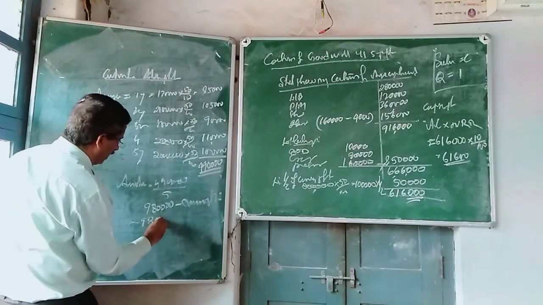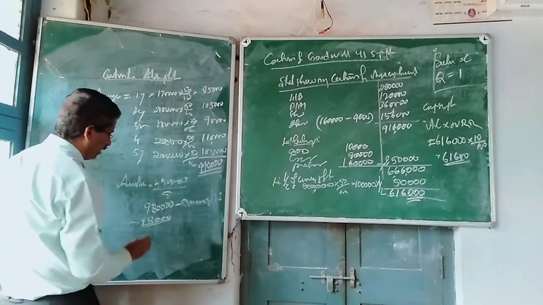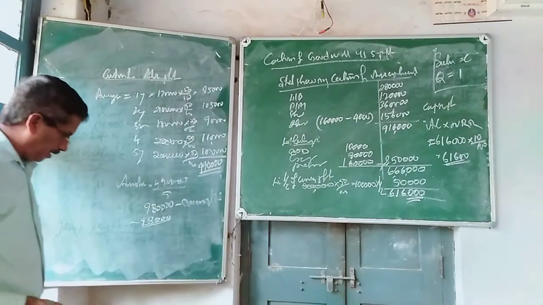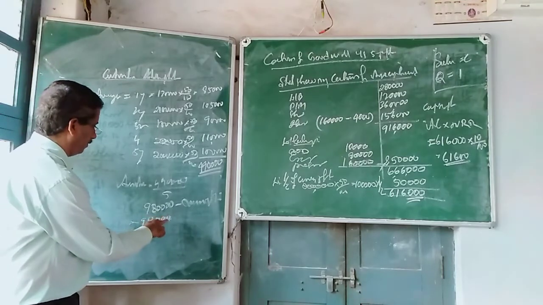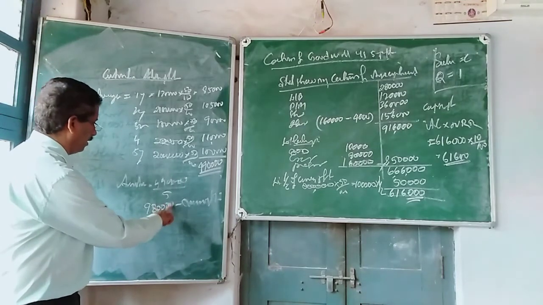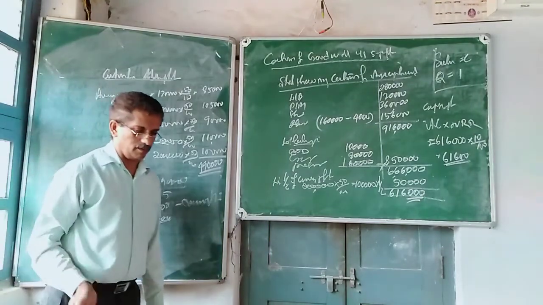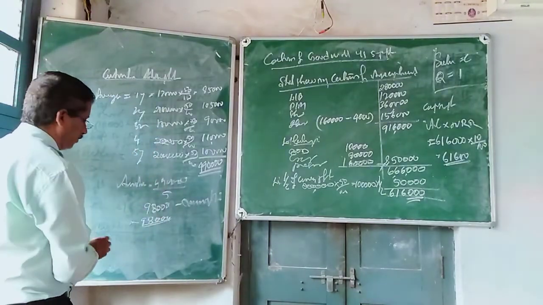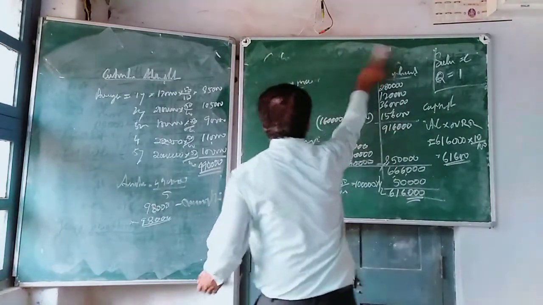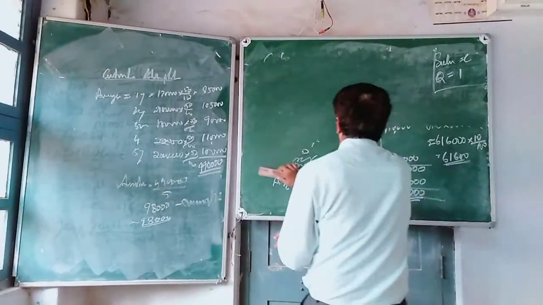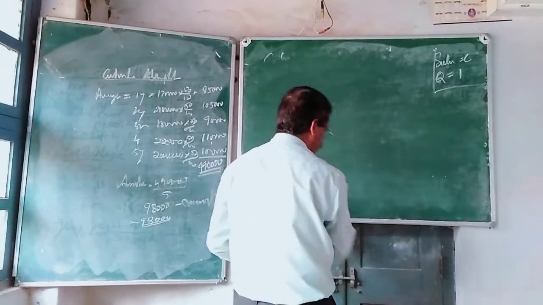So 98,000 is the average adjusted profit. Last step, calculation of super profit.